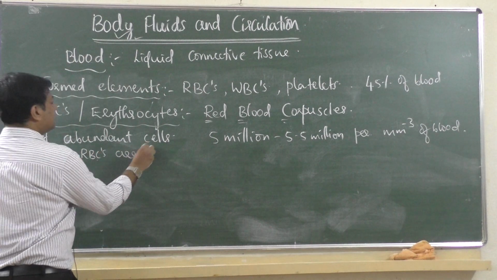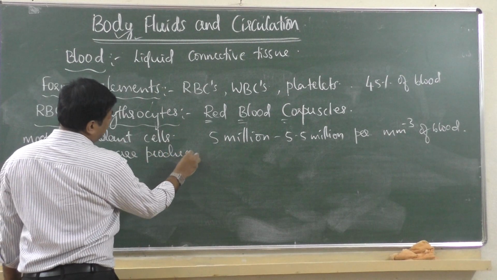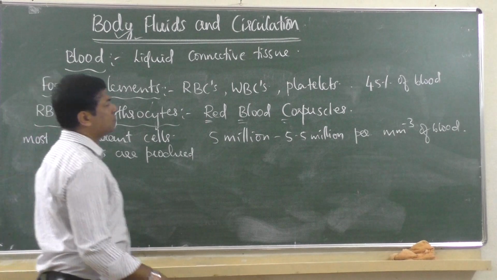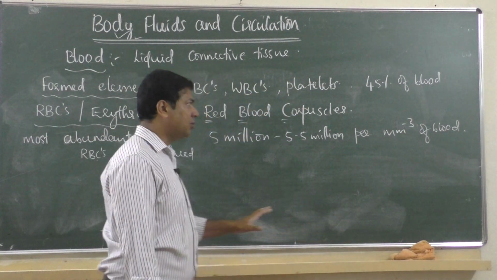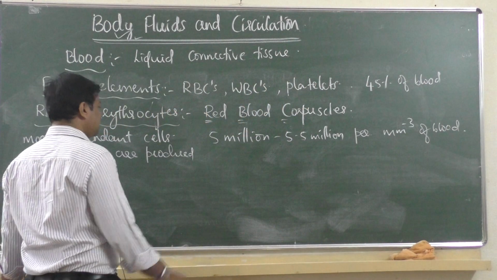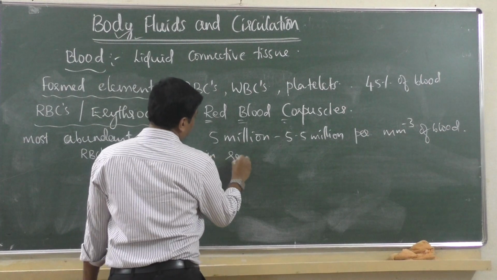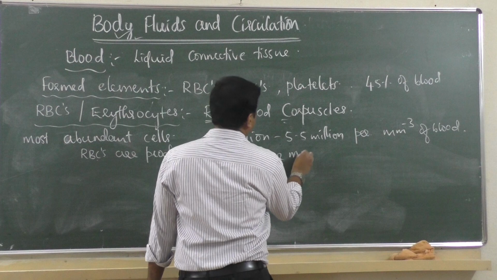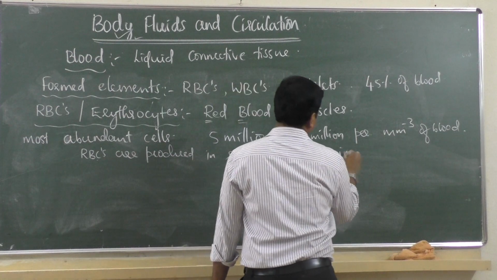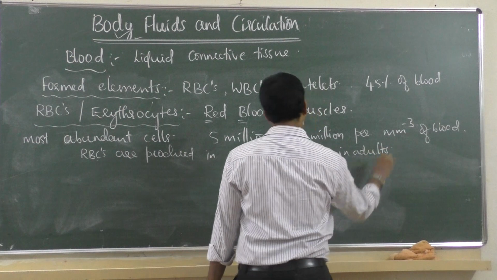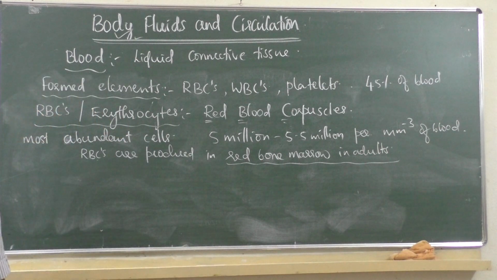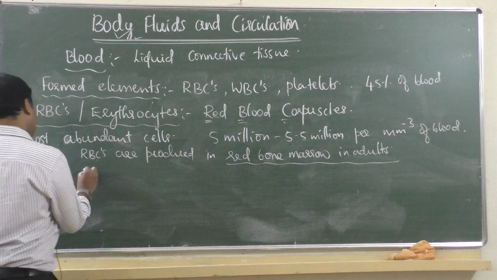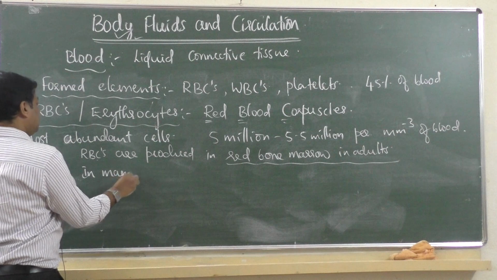All the blood cells, whether red blood corpuscles, white blood corpuscles or platelets, are produced by bone marrow only. Bone marrow is very important. So RBCs are produced in red bone marrow in adults. And in most of the mammals,